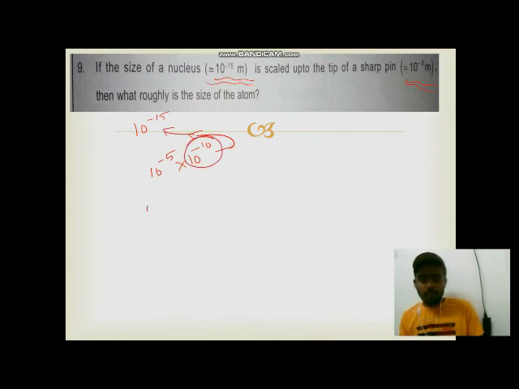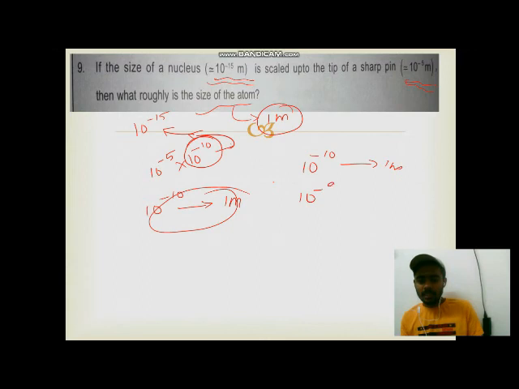So previously I have said that if 10 power minus 10 is the range difference, then the size of the atom is 1 meter. So directly the size of the atom must be roughly 1 meter. Okay, suppose the value 10 power minus 10 is 1 meter. Suppose here the range difference comes out to be 10 power minus 9. Then what is the x value? Just by the crisscross method you can find it out. Okay, now let us move on to the next thing.